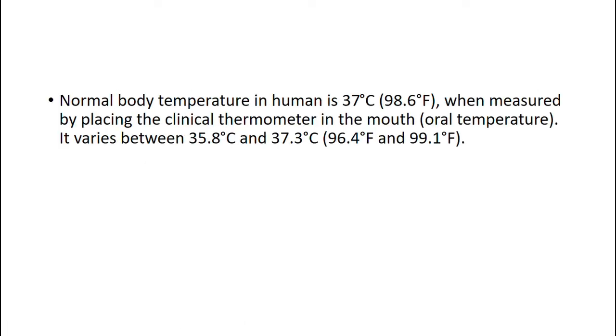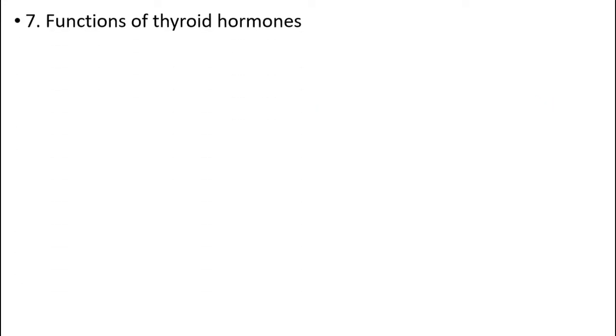heat production. Normal body temperature of the human is 37 degrees Celsius or 98 degrees Fahrenheit, measured by placing a clinical thermometer in the mouth, the oral temperature. It varies between 35.8 degrees Celsius and 37.3 degrees Celsius.